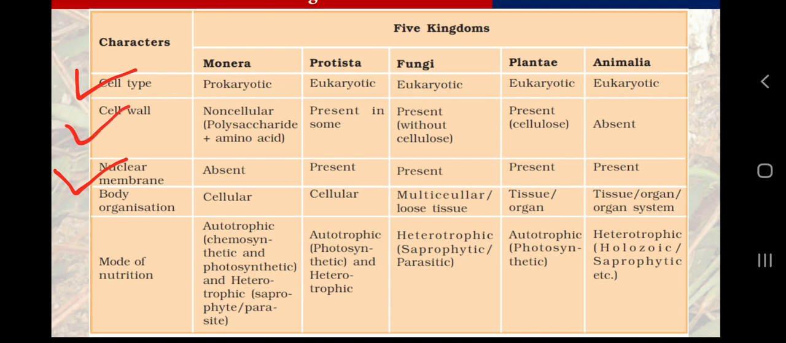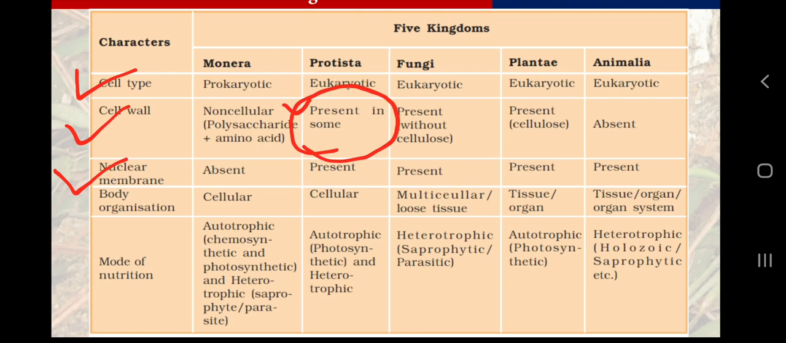Cell wall is clear, I think: animals don't have any cell wall. Plants and fungi do have a cell wall, but fungi have a cell wall with chitin. It means without cellulose. Plants have a cell wall of cellulose. Monera have a slightly different cell wall. It is made up of polysaccharides and amino acids. And in Protista, what is written? Present in some. So now you can have an idea why it is written, because it is a diverse group. So creatures which are eukaryotes, not plants, not animals, not fungi, are included in Protista.